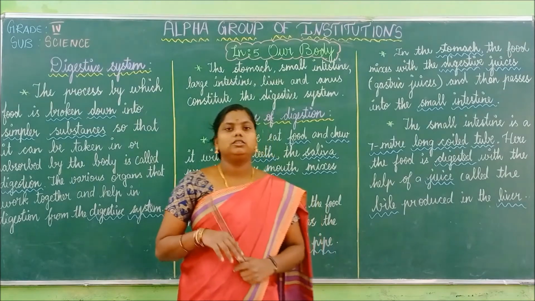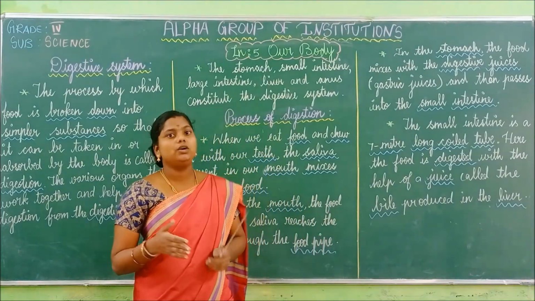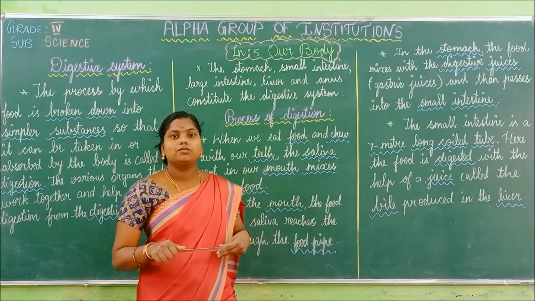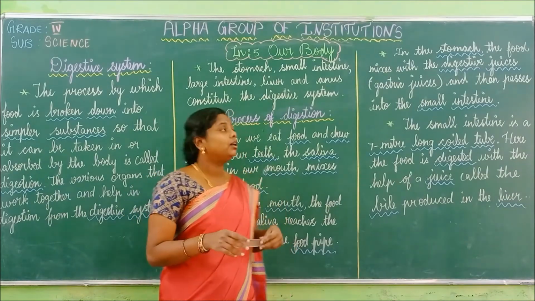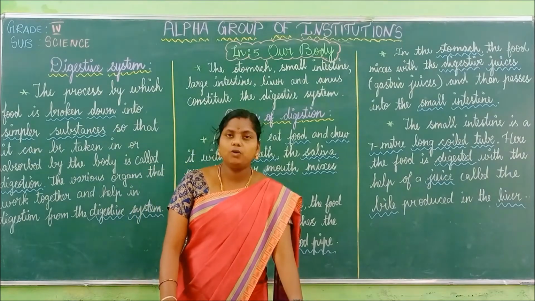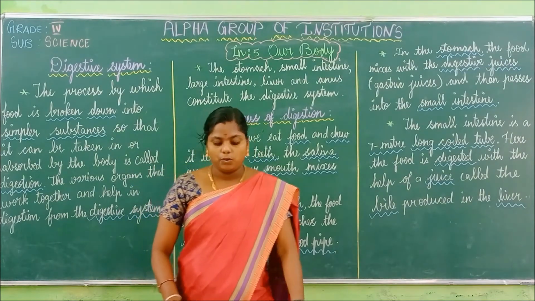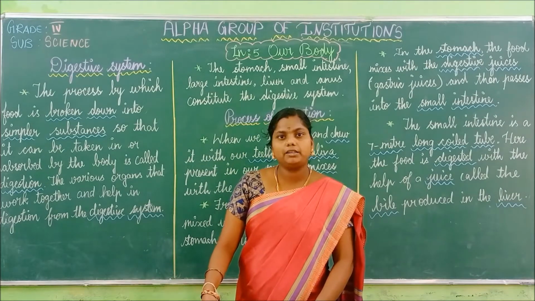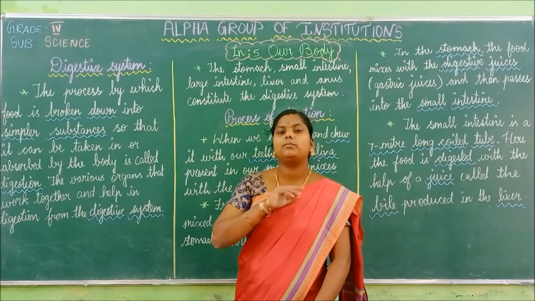Dear children, today we are going to continue our lesson number 5, our body. In the previous class, we learnt about how many systems? We learnt about the nervous system, circulatory system and respiratory system. We learnt about 3 systems.